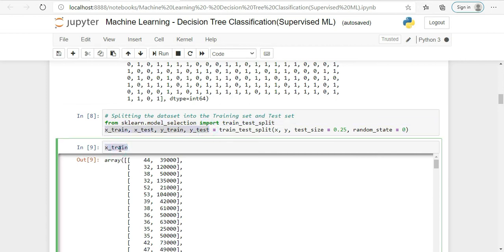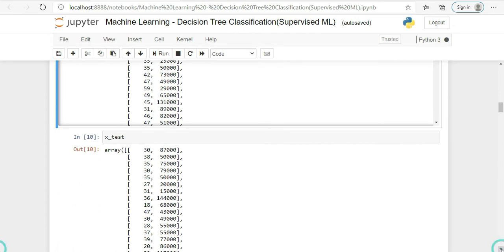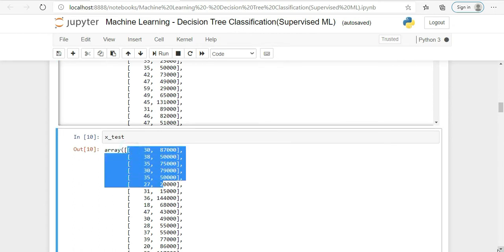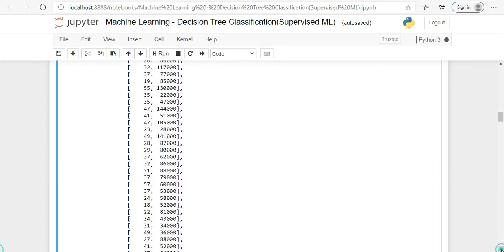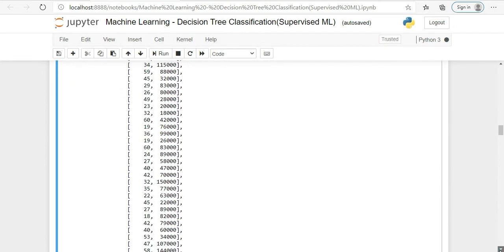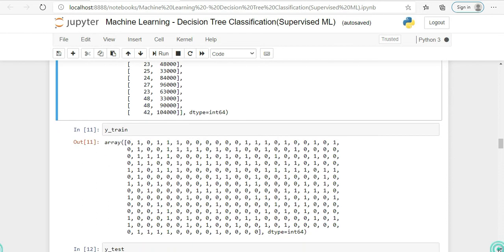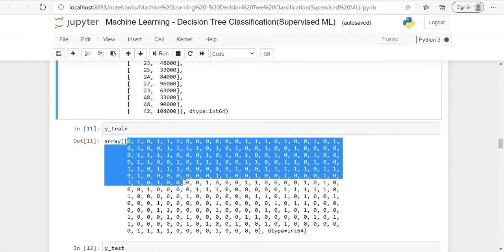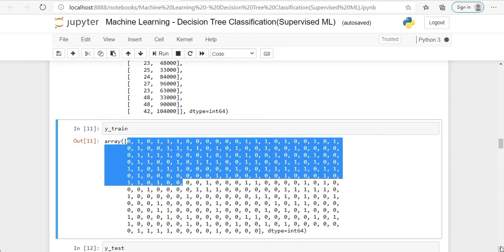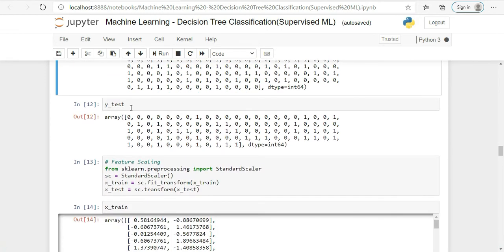So after extraction the value of x_train is this, value of x_test is this, value of y_train is this, and value of y_test is this.